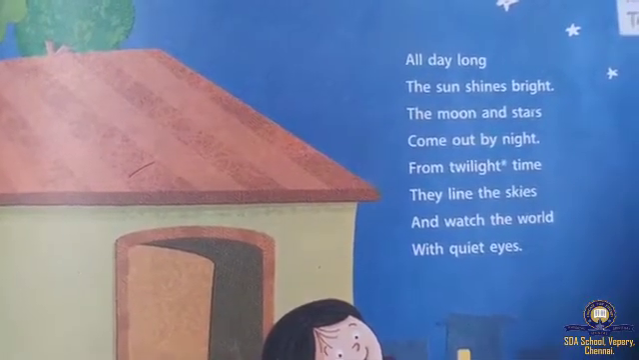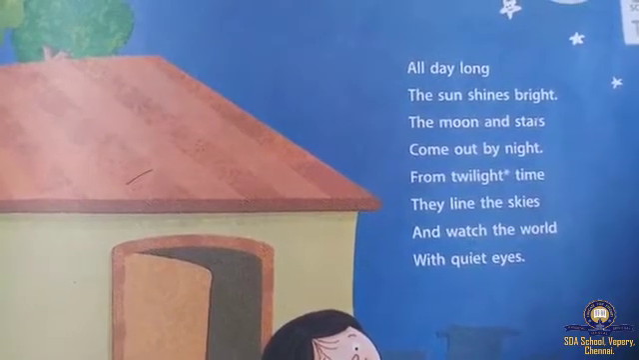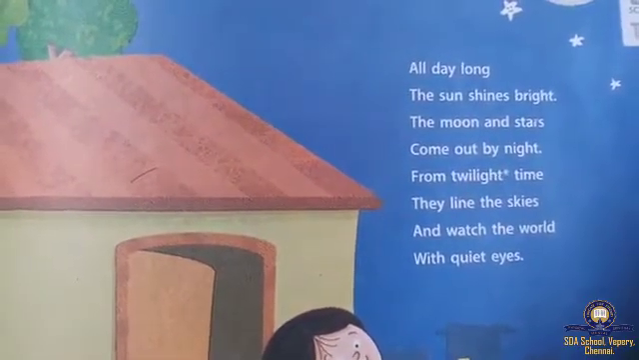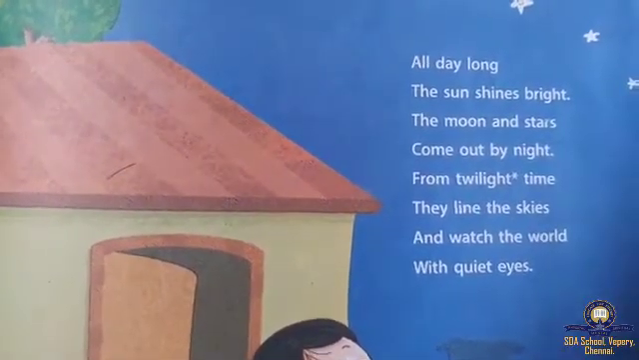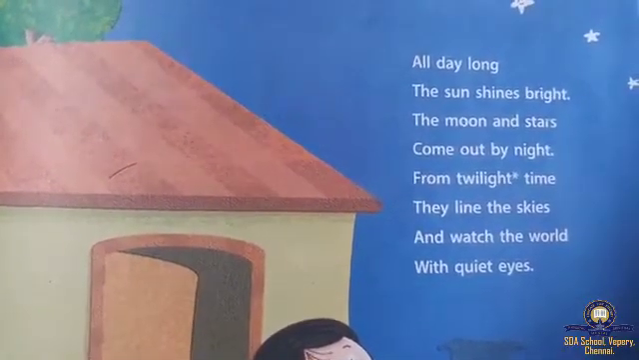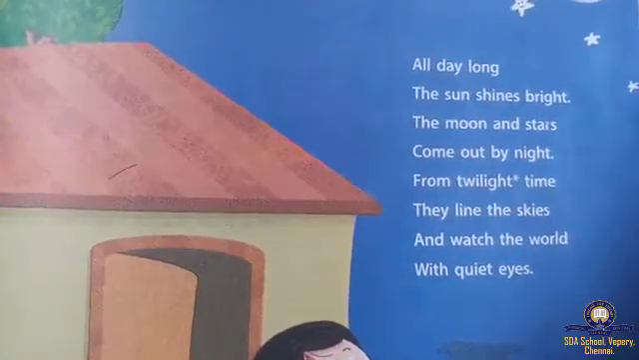Okay, this is the poem. Daytime the sun will be there, nighttime the stars and the moon will be there, the twinkling stars. How the day and night come, that only we are going to learn now.